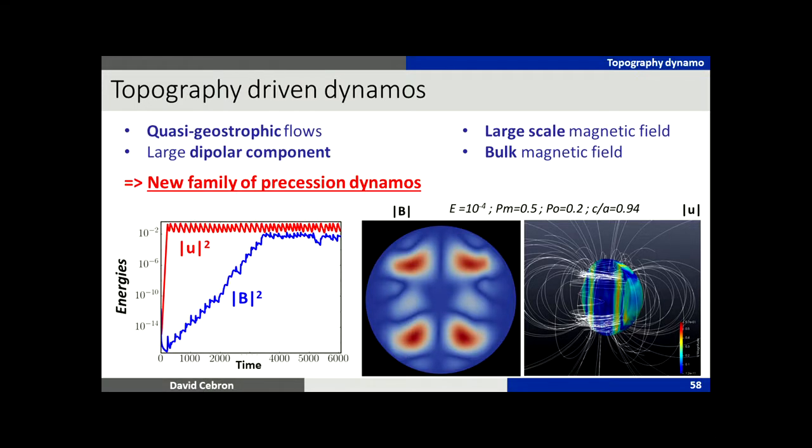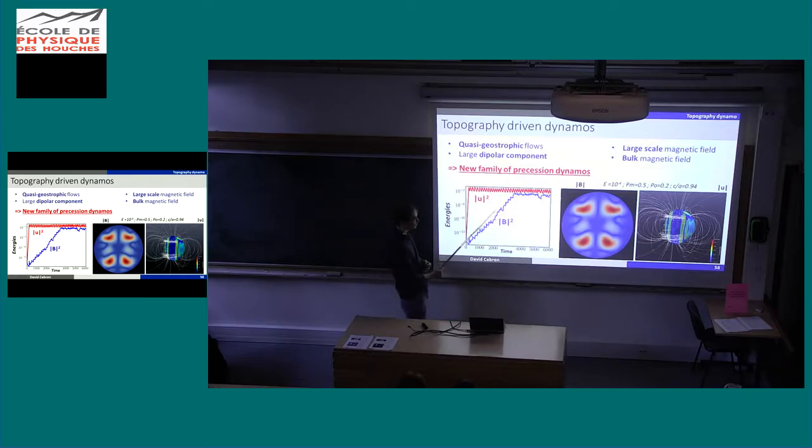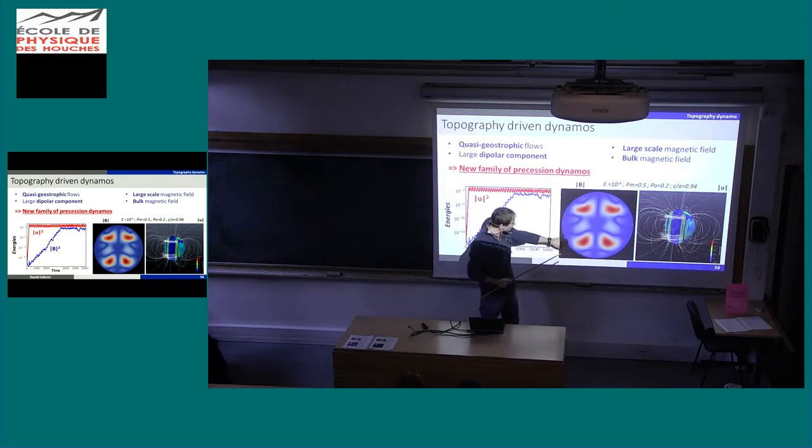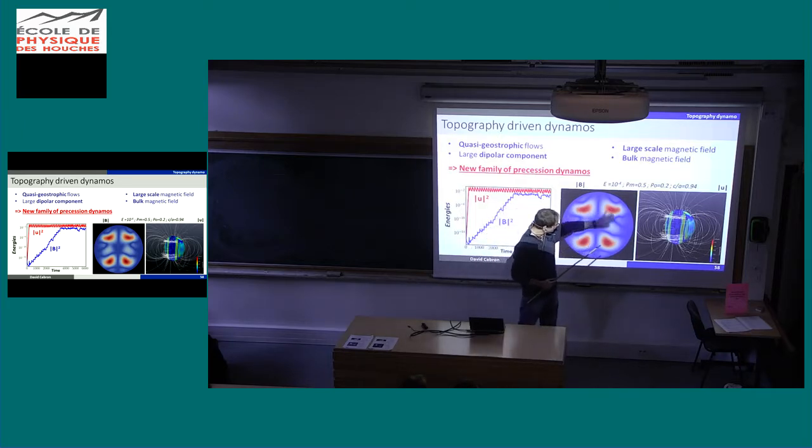And if I switch on the magnetic field, I do have a growth. It means that this flow is dynamo capable. Okay? And here I check that the field is not completely created by things near the boundary. I know that I'm quite wrong near the boundary. So I don't want anything happening near this boundary. And it's okay because all the field is concentrated in the bulk.